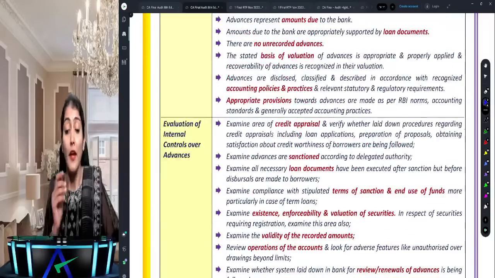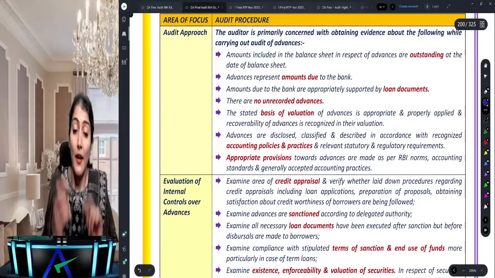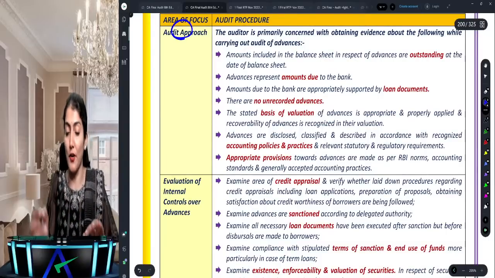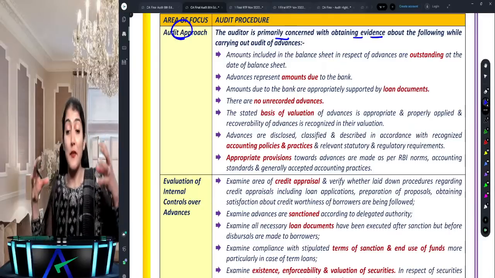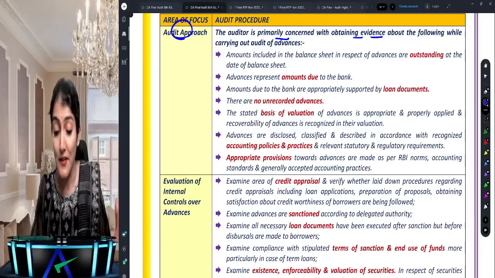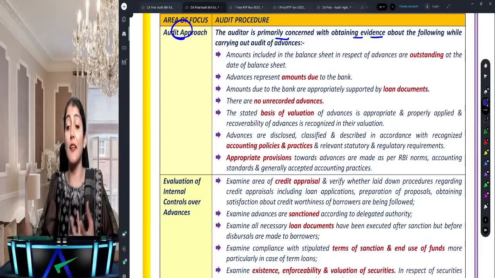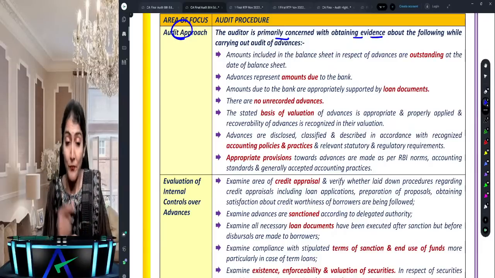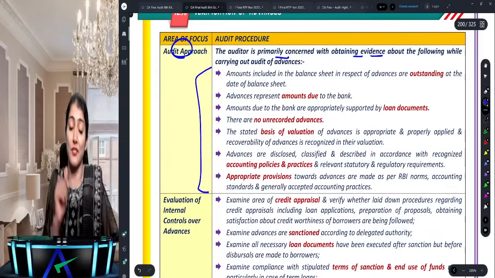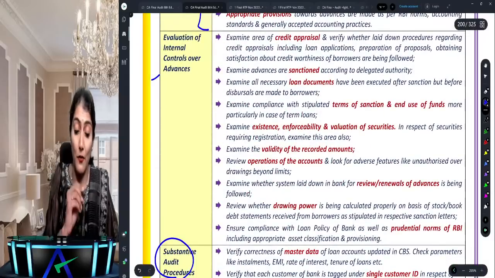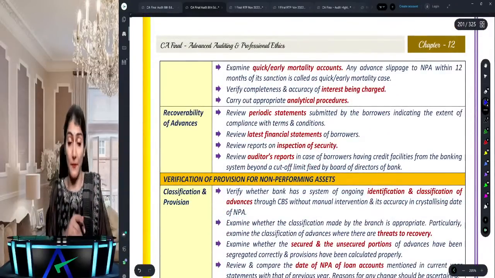Right, substantive audit procedures. And here the problem is different. The challenge is that there are different questions. Okay, what is the audit approach for doing the audit of advances? So you have to find out these words in the question. The auditor is primarily concerned with obtaining evidence while doing the audit of advances. Briefly tell us which are the areas he needs to check. So you have to know which question they are asking. Then internal controls over advances, or substantive audit procedures, or recoverability of advances.